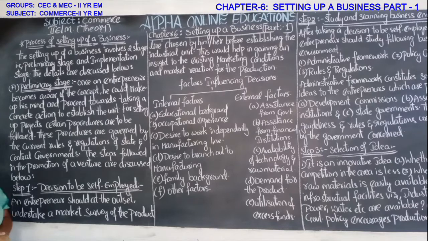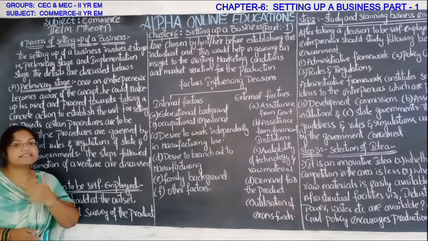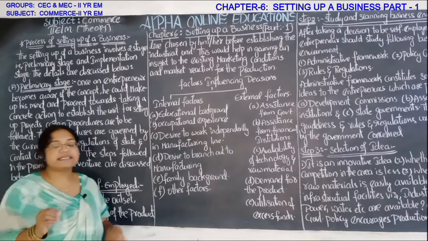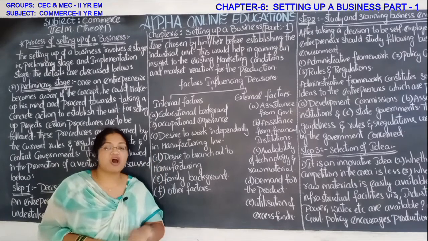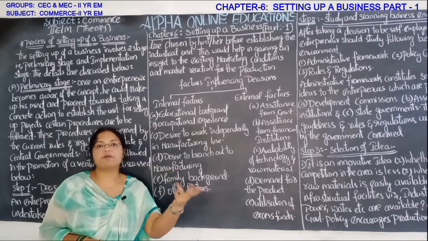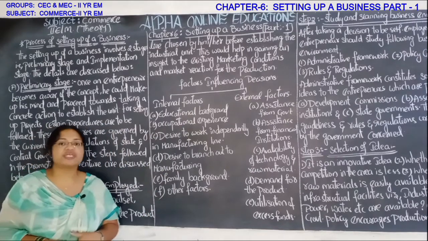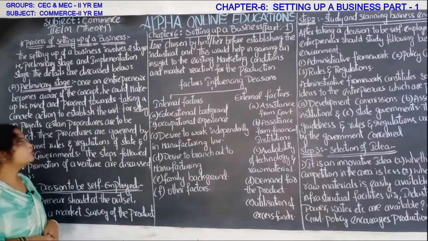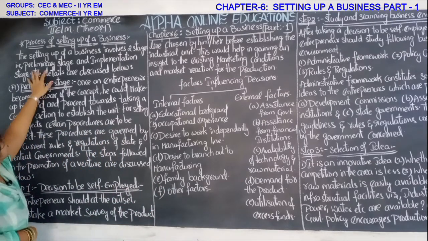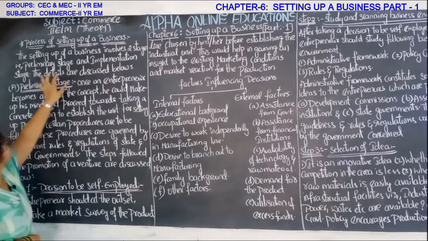Process of setting up of a business. The setting up of a business involves two stages. In order to start the business, two stages are required, or two stages have to be passed by one in order to start an organization or a business. So what are those stages? The first stage is the preliminary stage, and the second one is the implementation stage.